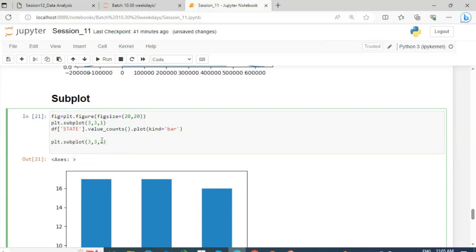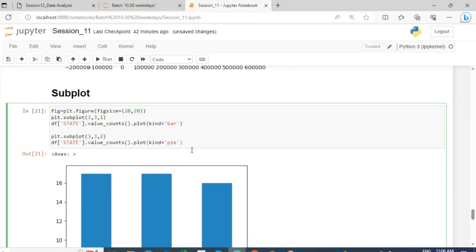Then write the code of your graph, like df of state dot value_counts dot plot and kind is equal to pie. So you will get a pie chart as your second chart.